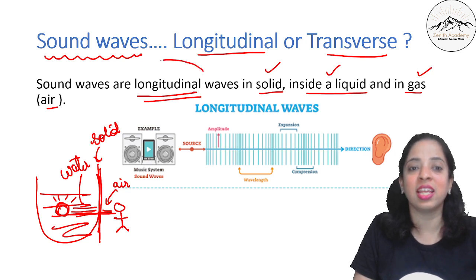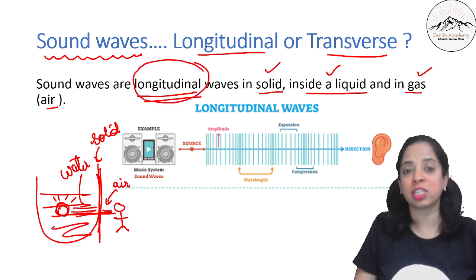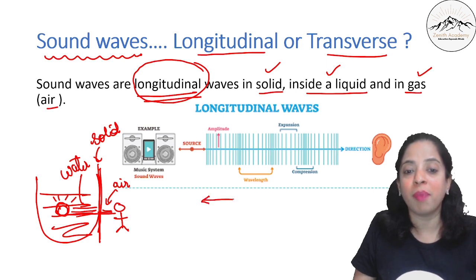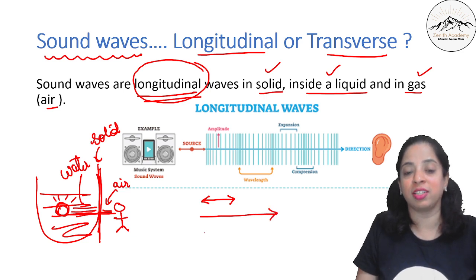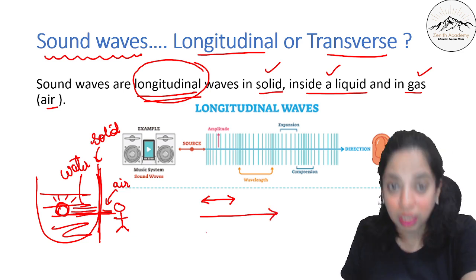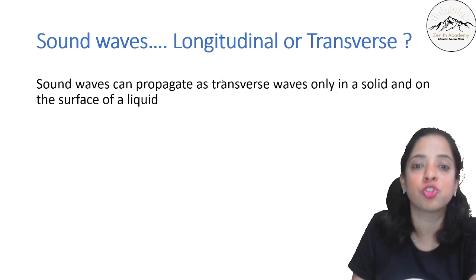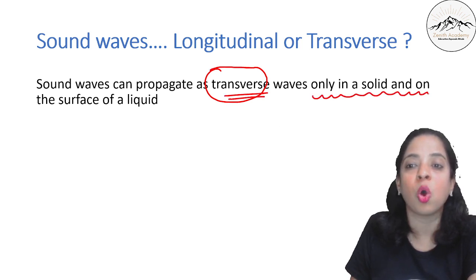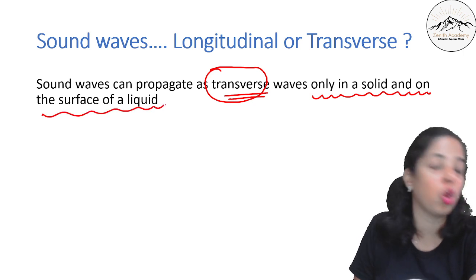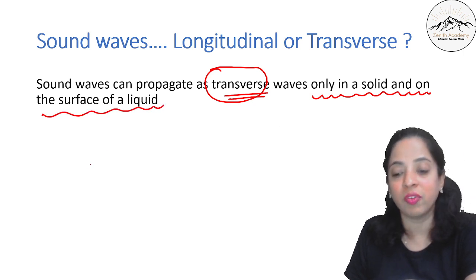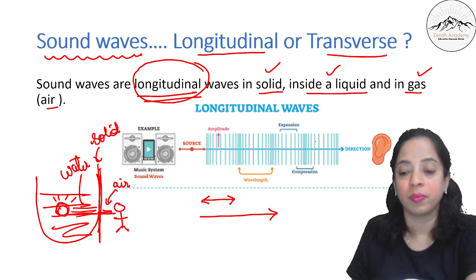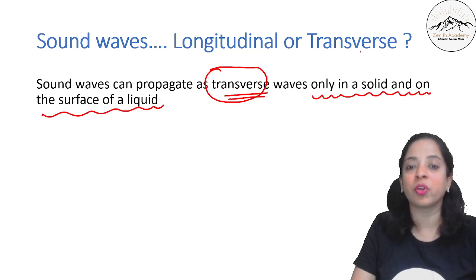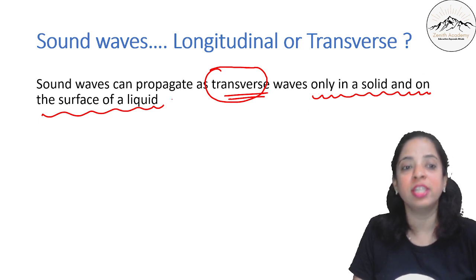Okay, and in that case it is longitudinal. I have already explained to you what is longitudinal, where the wave particles vibrate around the mean position and the direction of propagation is also the same. But my dear students, sound is also transverse. Sound can propagate as transverse waves but only in solid and on the surface of a liquid, not inside the liquid. Inside the liquid it travels as longitudinal.